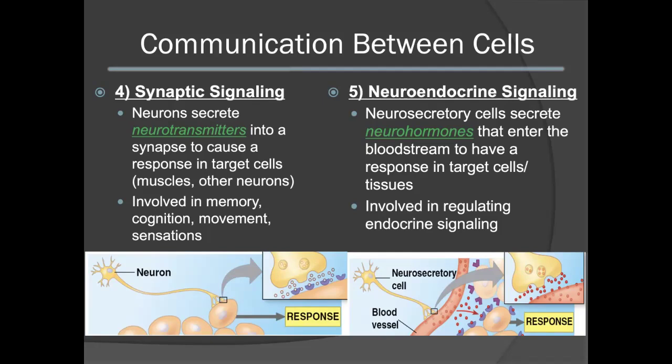Neuroendocrine signaling is a joining between synaptic signaling and endocrine signaling. In neuroendocrine signaling, neurosecretory cells will secrete neurohormones. These will enter into the bloodstream to have a response in target cells or tissues. This is involved in regulating the endocrine signaling pathways. Please review the images below to get an idea of what is involved in each of these signaling pathways.